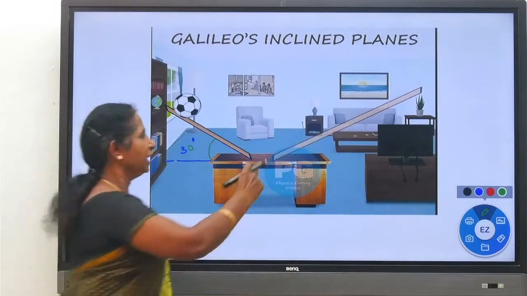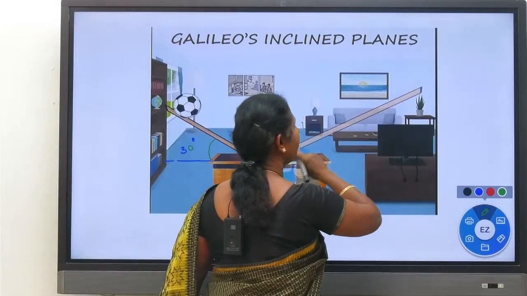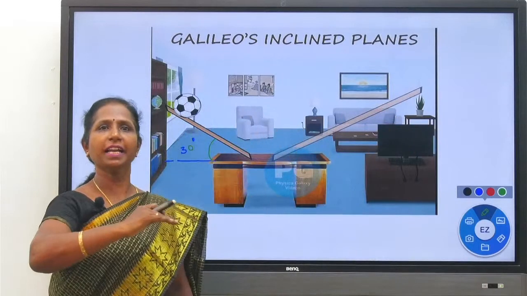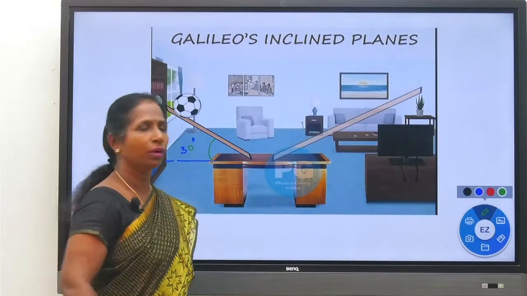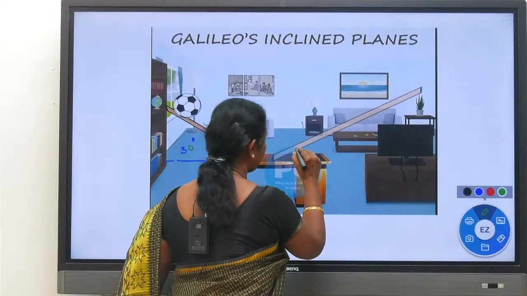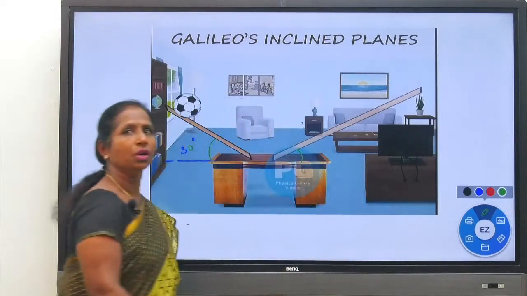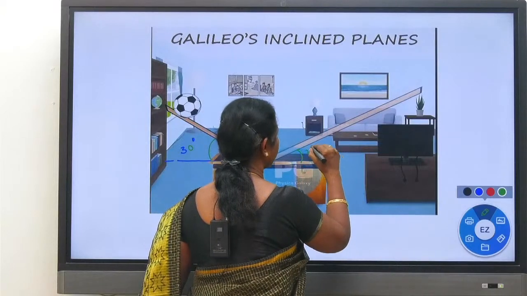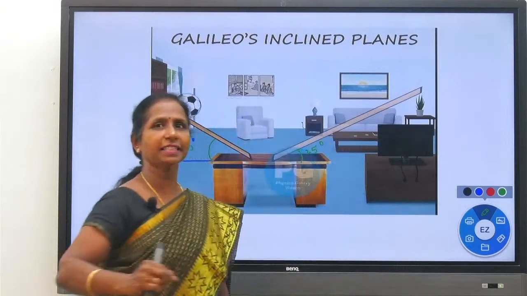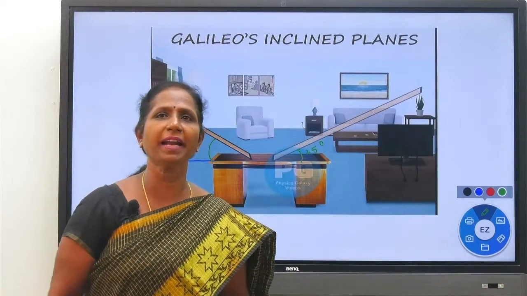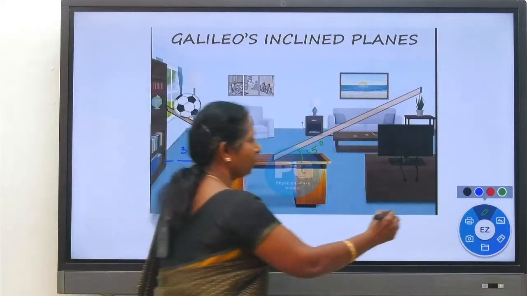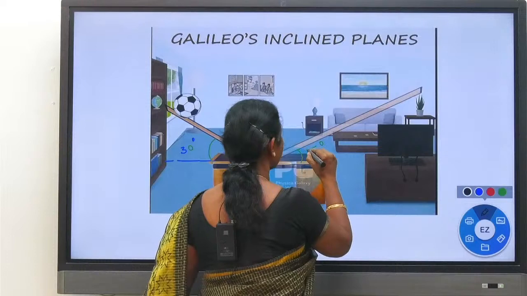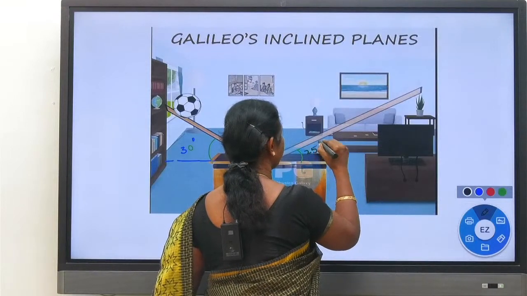But he reduced the angle of inclination of the second inclined plane. The second inclined plane's angle of inclination was reduced from 30 degrees to, say for example, 25 degrees. So he has taken this angle as 25 degrees. Clear?